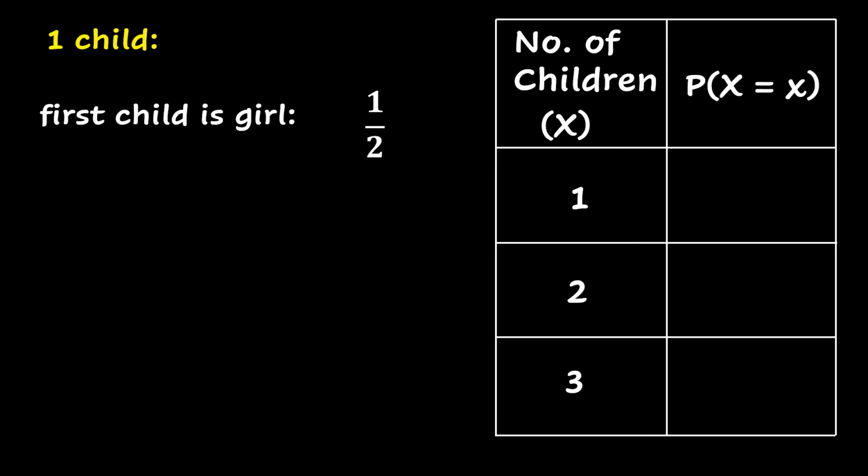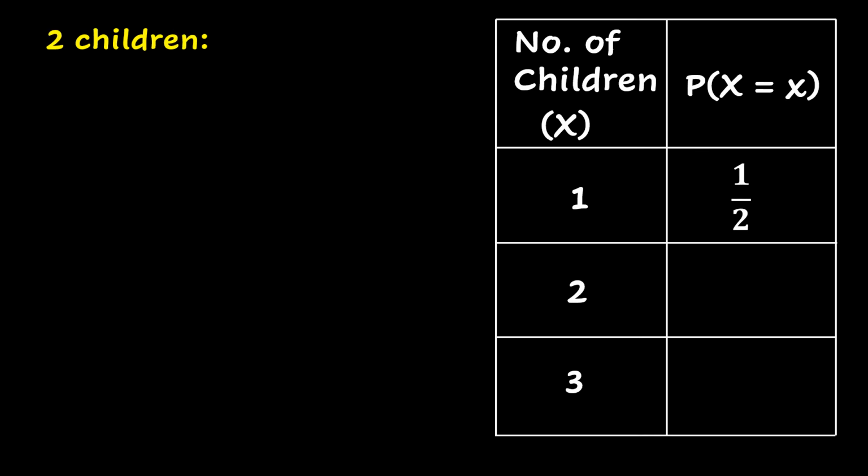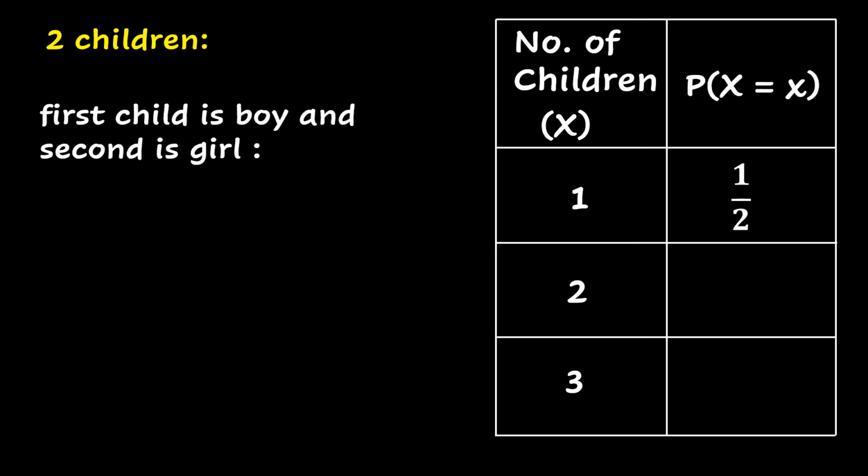Let's consider, for example, the situation where the couple have only one child. And this will happen if the firstborn baby is a girl. The probability that the baby is a girl is one half. Therefore, the probability for 1 is one half. The second case is 2 children. And this will happen if the firstborn is a boy and the secondborn is a girl.